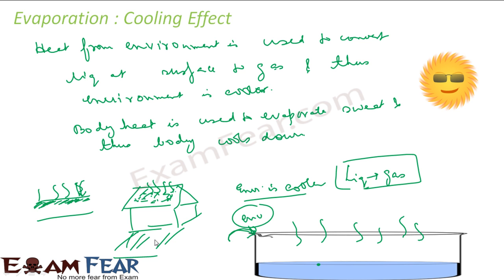On this you put some water. Water will use the heat energy from the veranda to evaporate. Water will go off, but your veranda will cool down. Same thing: in the hand, you have some water. This water will use the heat energy from the body, so your body will cool down. Correct? Same logic is used there as well.